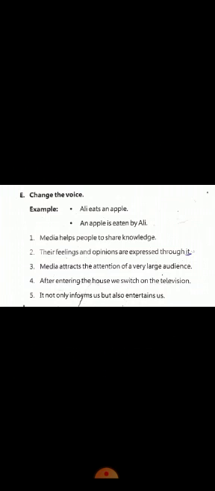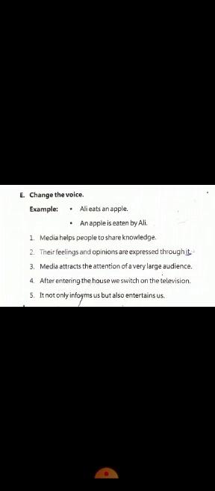Number 4 is, after entering the house, we switch on the television. Number 5 is, it not only informs us but also entertains us. In all these sentences, first let's mark the subject, verb and object. In your first sentence, your subject is media, verb is helps, and object is people.